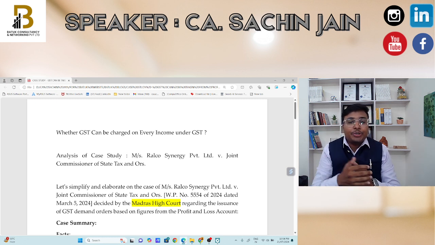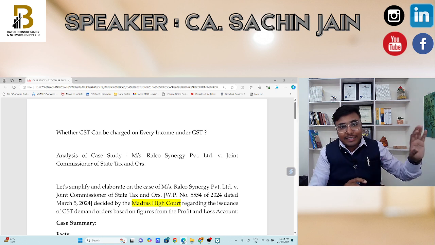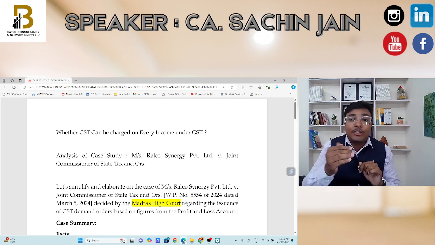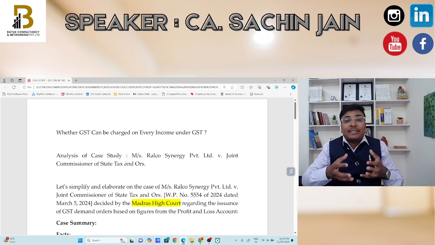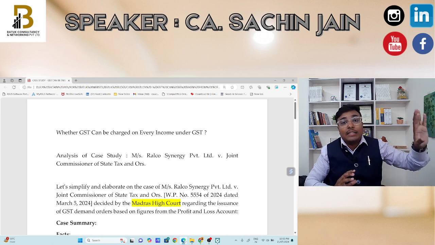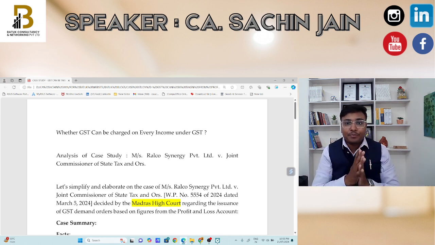I am going to give you one example to explain this scenario. Suppose there is a profit and loss account, and in it the taxpayer has shown income related to interest. That interest is not in the nature of trade. It is only on account of an unsecured loan, which means the taxpayer received the interest on an unsecured loan provided to others.